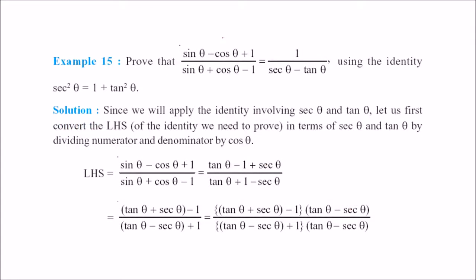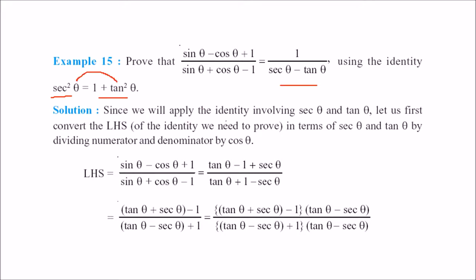We have one more question. (Sin theta minus cos theta plus 1) by (sin theta plus cos theta minus 1) is equal to 1 by (sec theta minus tan theta). And we have to use this identity: sec square theta is equal to 1 plus tan square theta, or you can say sec square theta minus tan square theta is equal to 1.